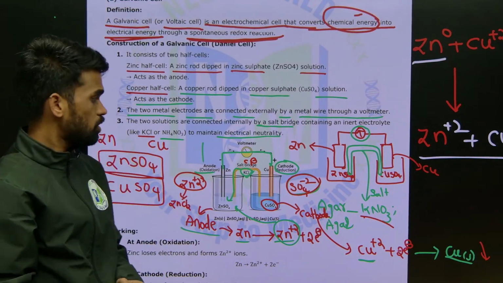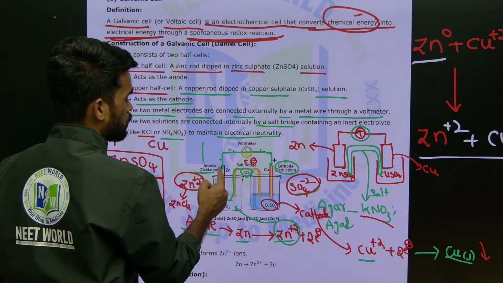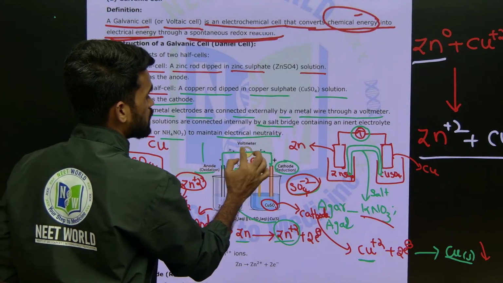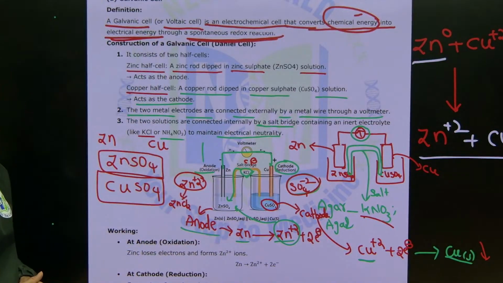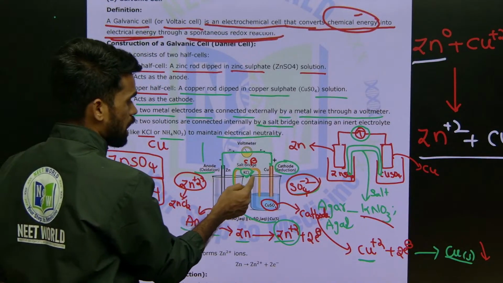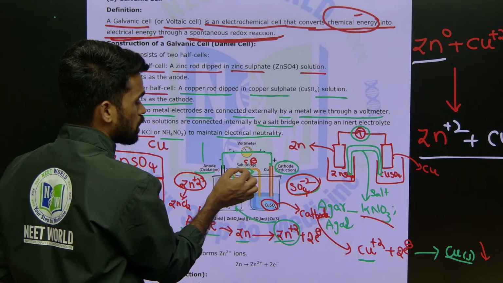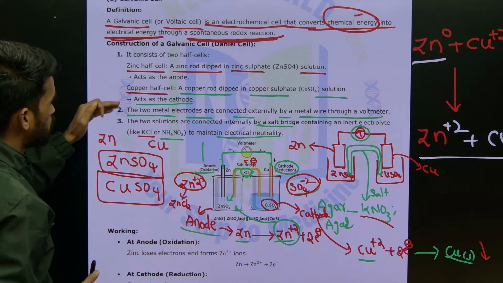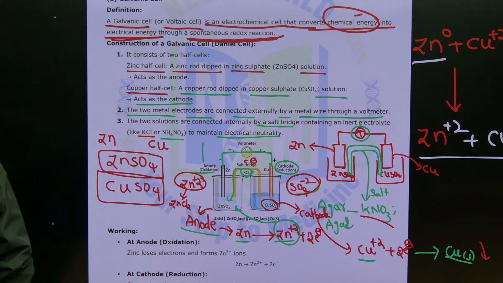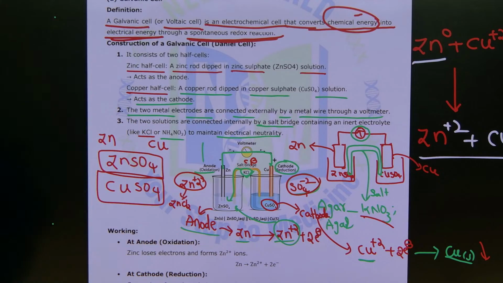So from this external circuit, electrons will flow, and the ions from this salt bridge maintain electrical neutrality. Okay, these are the points I have mentioned that you need to show during the exam.